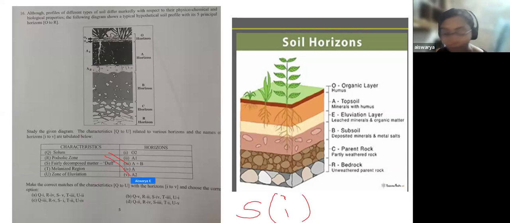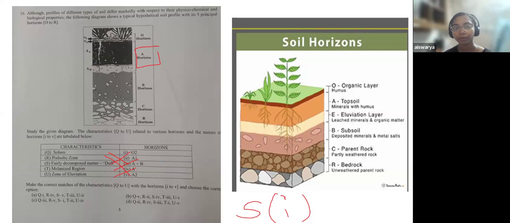Then fairly decomposed matter, which layer will you find it in? It will be in the O2 region, 1. Okay. Then the melanized region, it is A1. Then the zone of eluviation, you will find it in the A horizon in general. So this was the last question from Part A.